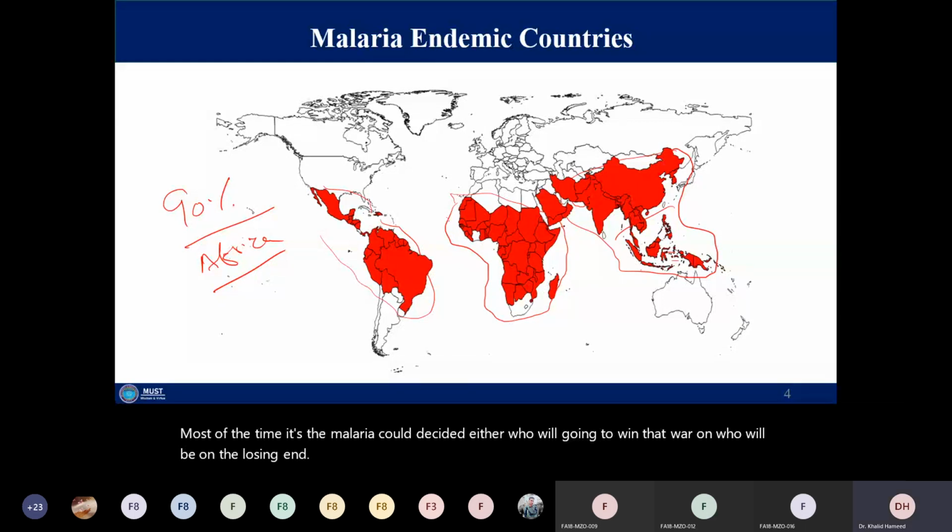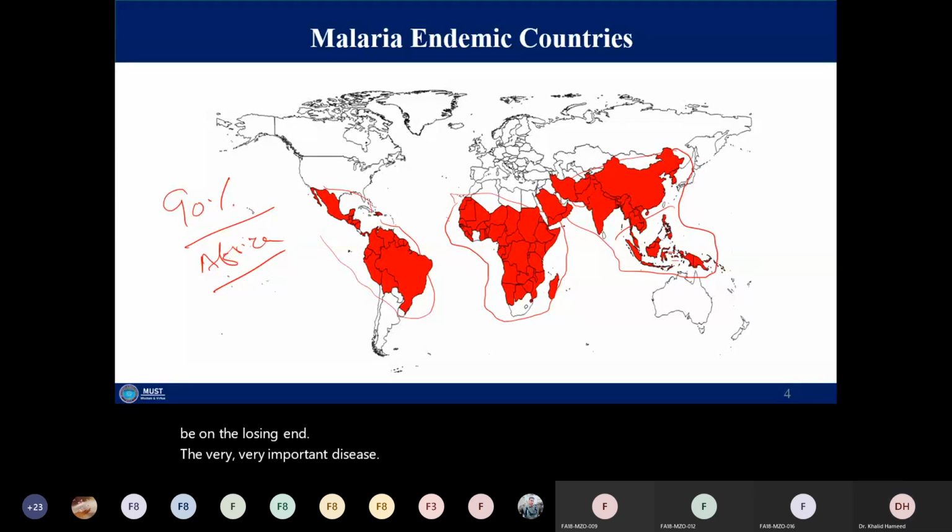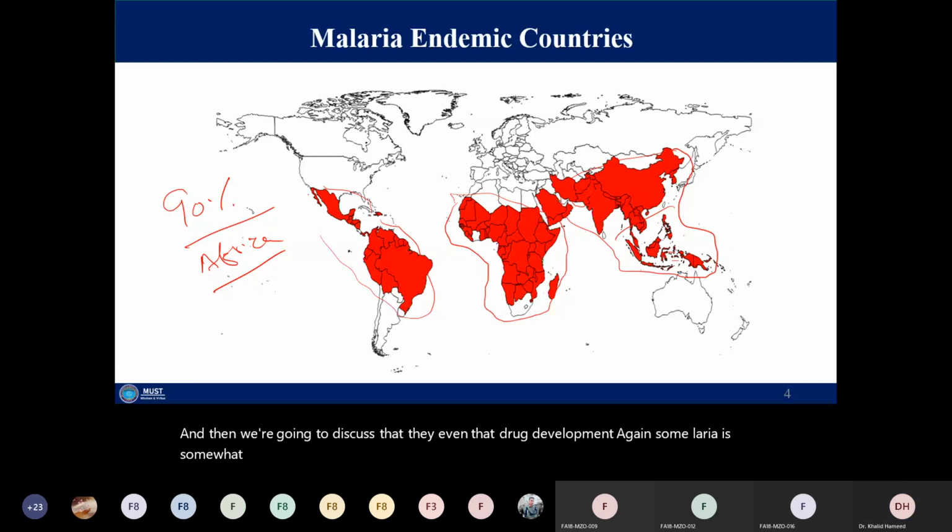So a very, very important disease. And we're going to discuss that even the drug development against malaria is somewhat relevant to the wars as well.